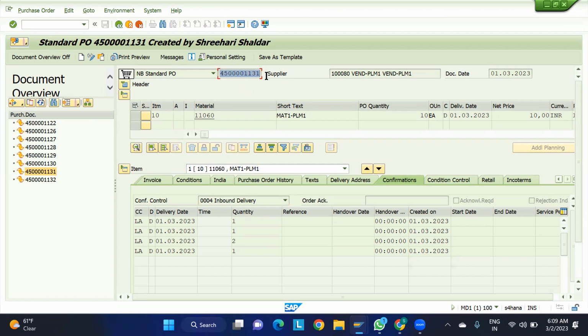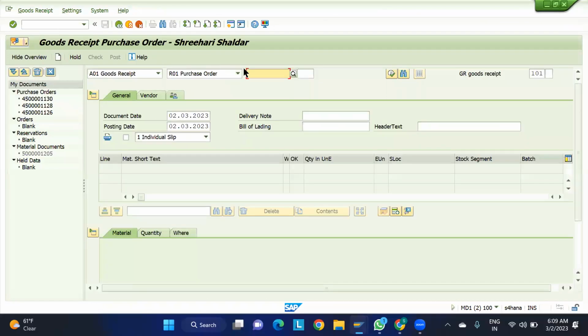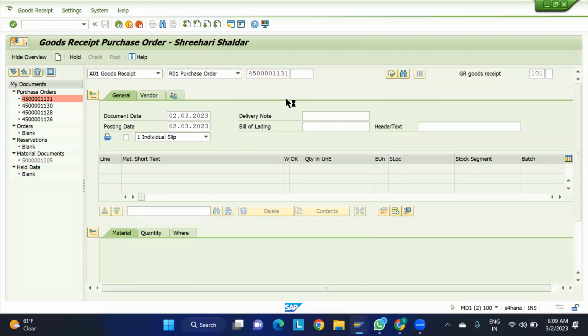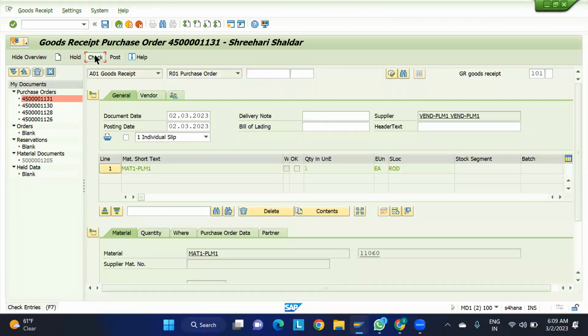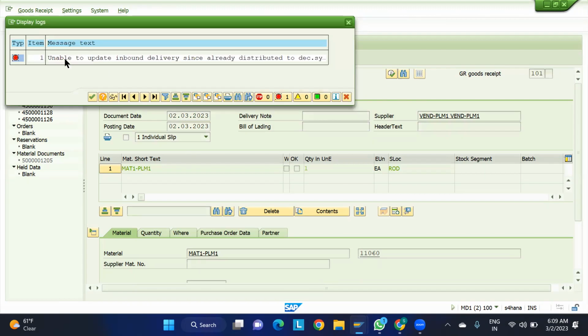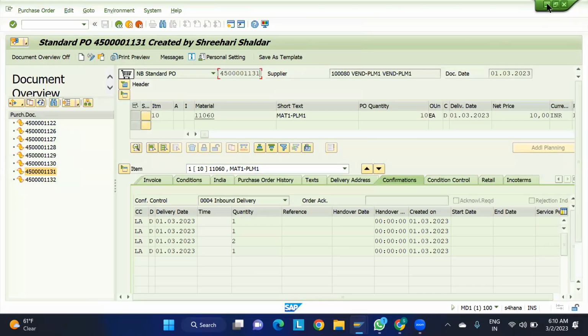I'll try to do the MIGO for this. After the PO, we can do the MIGO, right? So I will try to do the MIGO for this. It is not going to happen now. It says unable to update inbound delivery since already distributed to the decentralized system. So it is already distributed, so it is not going to work. That is why we have to take it in the EWM system only.